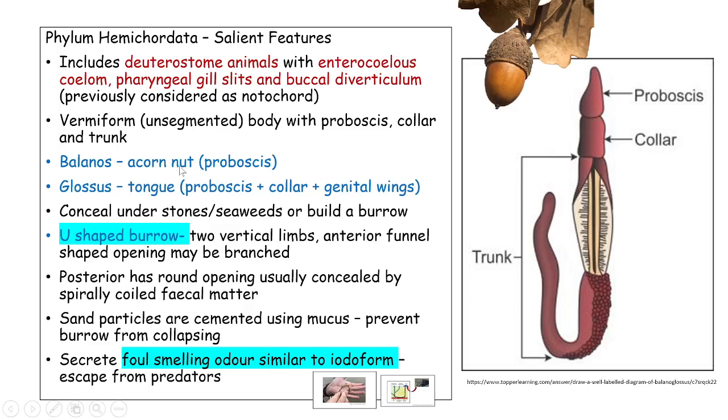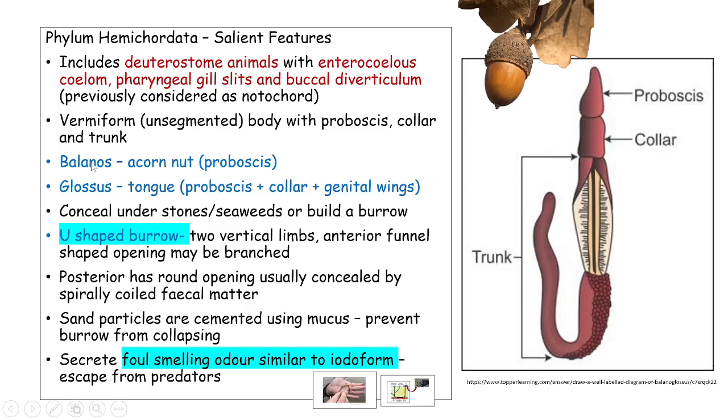They are called tongue worms because if you take the proboscis, the collar, and this region called the genital wings, we'll come to the speciality of these structures later. If you take these three, the entire structure is a much broader region tapering towards the proboscis, and that structure resembles a tongue, and that is why these are also called tongue worms.